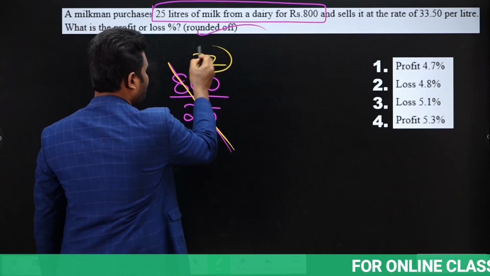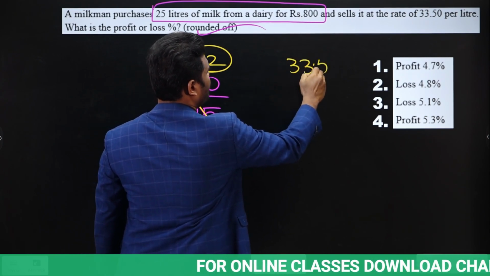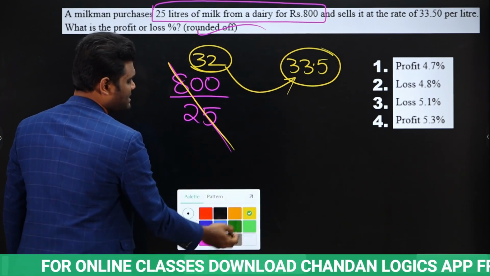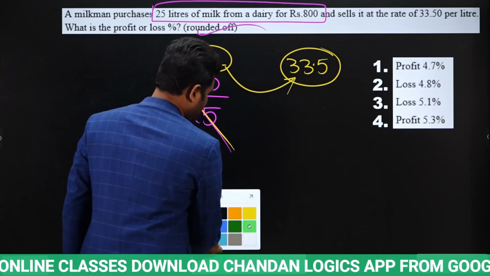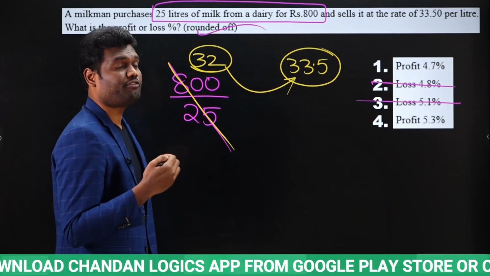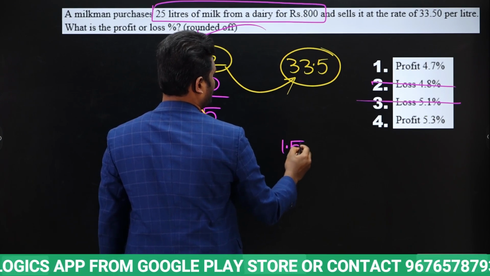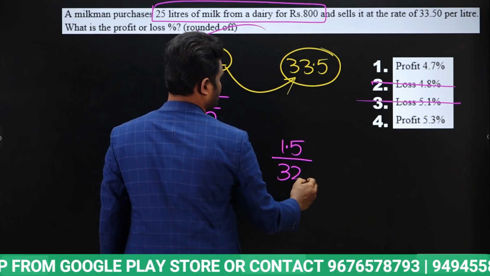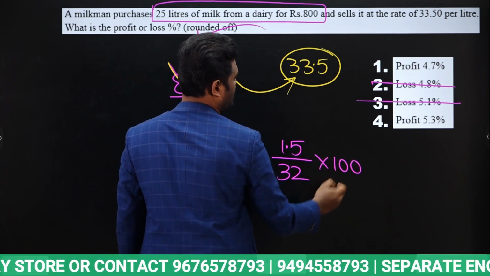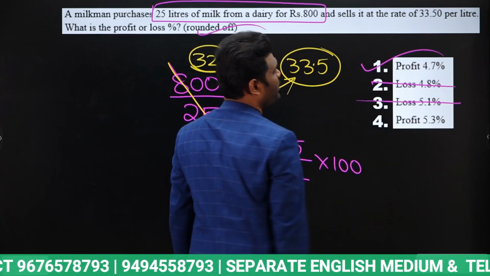So he is buying for 32 and he is selling for how much? 33.5. Yes or no? Buying for 32 and selling for 33.5 means he is getting profit. Yes, as he is getting profit, obviously loss is going to be a wrong answer. We need profit how much? So here profit is nothing but 1.5 rupee. We need this in terms of percentage. So cost price 32. So 1.5 by 32 into 100. So profit how much means? Profit is going to be 4.7%.